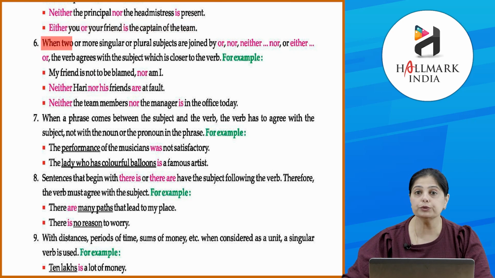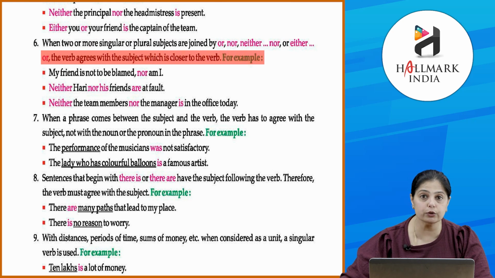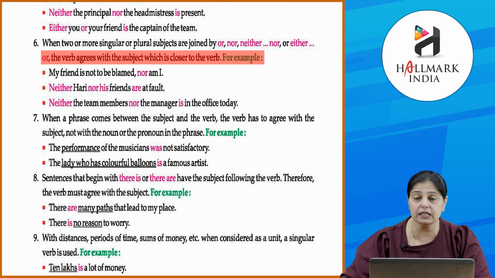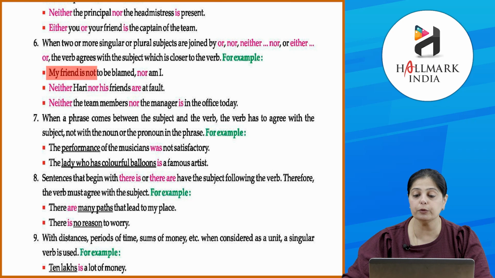Clear? When two or more singular or plural subjects are joined by or, nor, neither nor or either or, the verb agrees with the subject which is closer to the verb. अब ये verb की जो सबसे नज़दीक है, उसका वो number लेंगे, pick करेंगे and accordingly it will be put in the sentence. So, my friend is not to be blamed, nor am I.